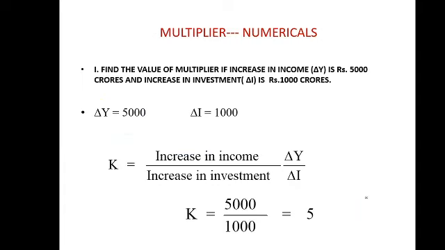Now this is the numerical, students. You may get this type of numerical. Find the value of multiplier if increase in income is rupees 5,000 crore and increase in investment is rupees 1,000 crore. Just put the value because k is equal to delta Y upon delta I. Very simple formula you have. Put the value, you will have the multiplier. Very simple numerical. थोड़ा सा इससे और हार्ड आएगा, ये सब भी आ सकता है बट वाइवा में पूछा जा सकता है. It makes your concept more clear.